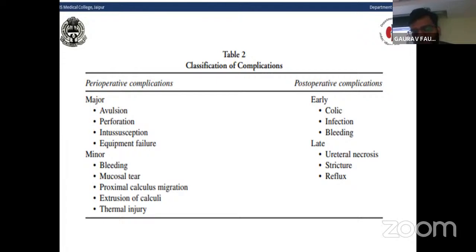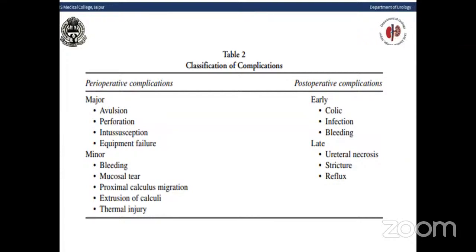In minor complications, bleeding, which may be either from the ureter or the kidney, mucosal tear, proximal calculus migration, which is usually not considered a complication, extrusion of the calculi from the ureteric lumen, and thermal injury to the ureteric wall. Postoperative complications are divided into early complications and late complications.